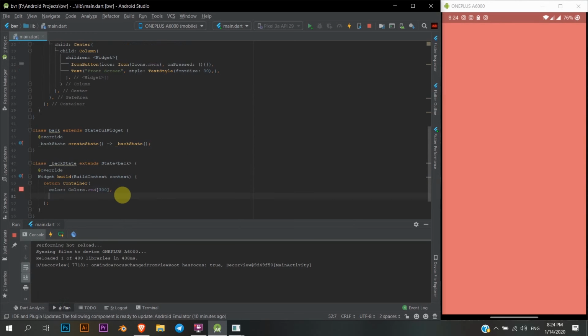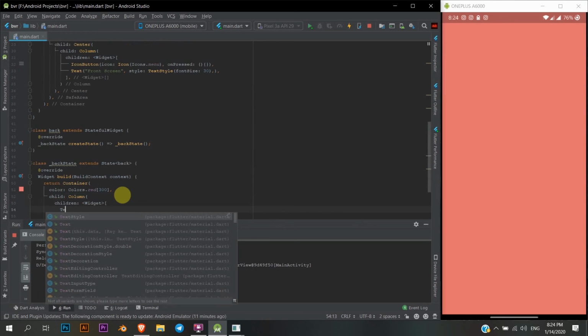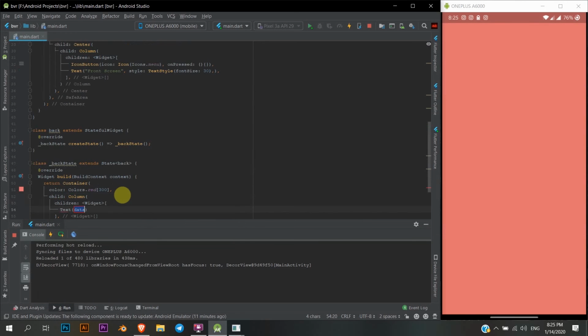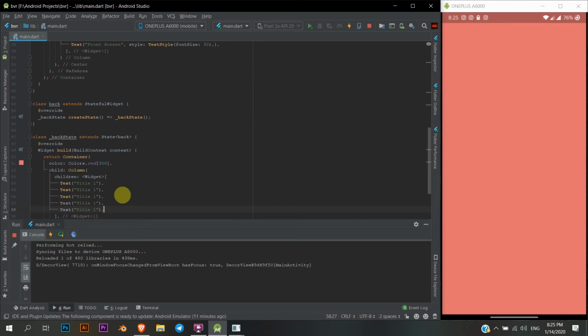Now what I can do is, this one is there, right? Here we can go ahead and add all our things. So I'm gonna add a column. For demonstration purposes, I'm just gonna do like text which says title 1. I'm gonna duplicate these things like around 5 times. Title 2, title 3, let's see, title 4, and title 5.